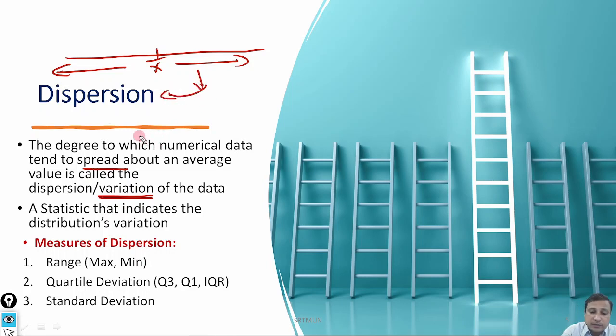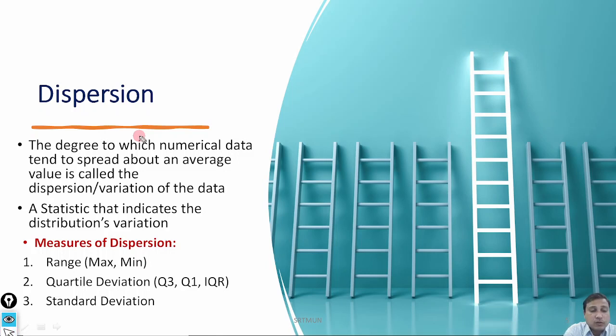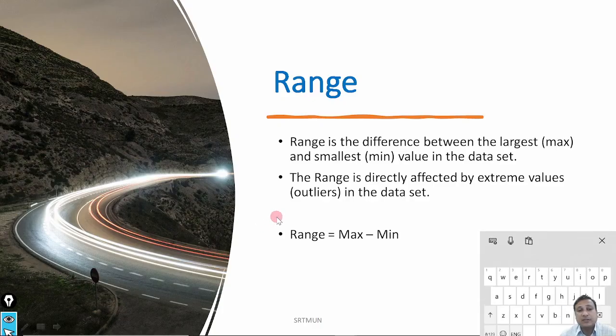Fine. So there are different measures of dispersion, out of which the important 3 measures we'll highlight in this lecture. We'll try to understand the meaning of range first, then the meaning of quartile deviation, and then the meaning of standard deviation. So let me start with the meaning of range.